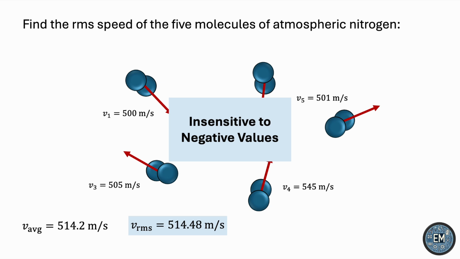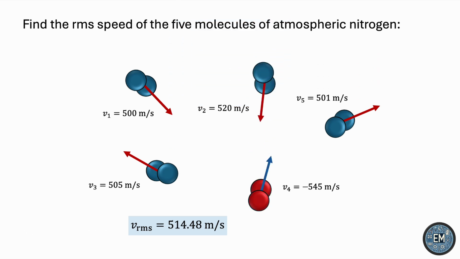But hypothetically, if we were to assume that the 4th molecule were moving at a negative speed, then the RMS would remain unchanged. The negative value would be eliminated by the squaring that happens. But the arithmetic mean, on the other hand, would be dealt a massive blow, falling all the way down to 296. So, in situations where we're primarily concerned with the strength of the numbers, irrespective of the sign they hold, then the RMS is a much more useful tool than the regular mean.